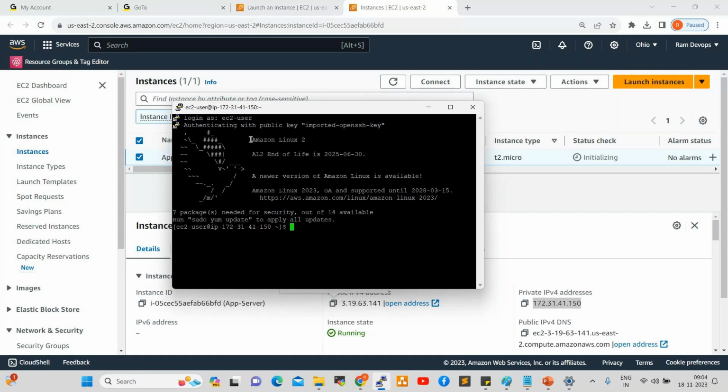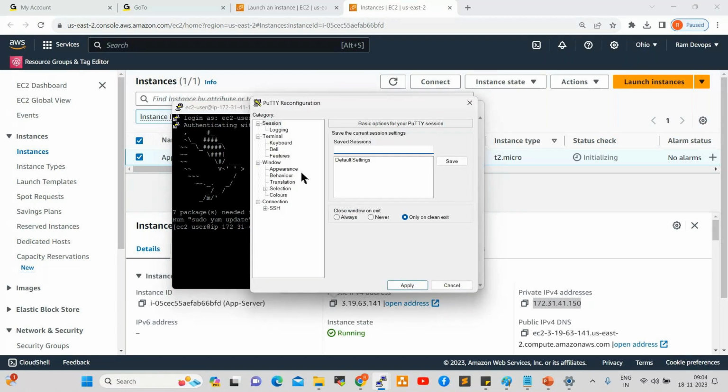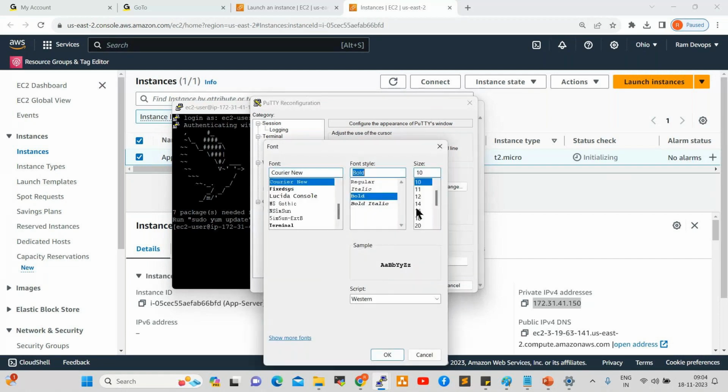Now if you want to increase the font size, right click here, Change Settings, Appearance, Change, Bold, 14 or 16 you can give, then Apply.